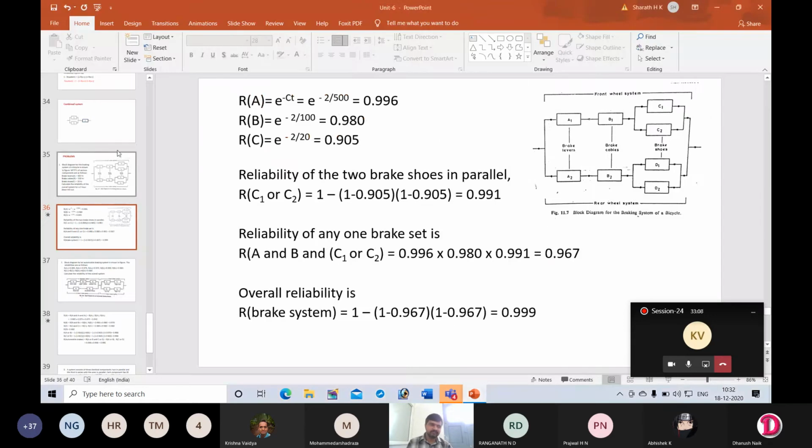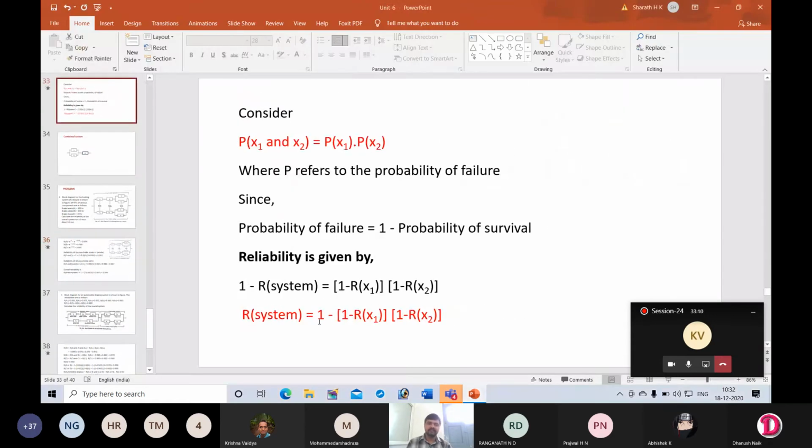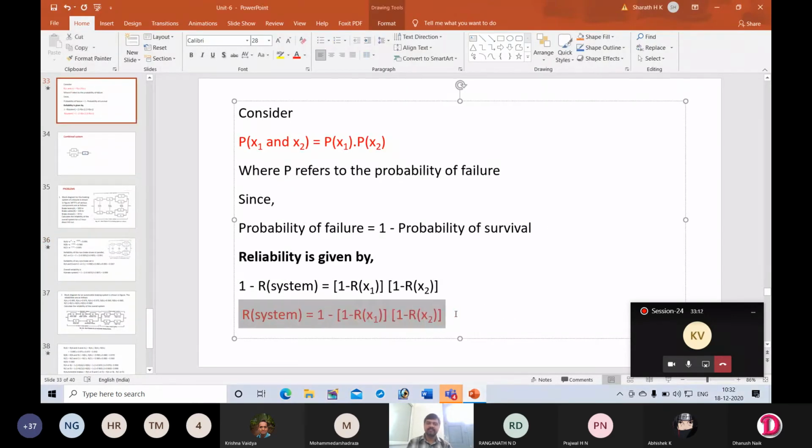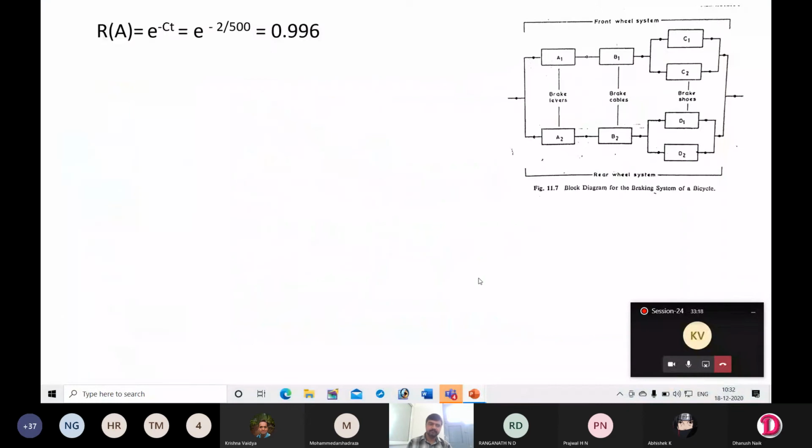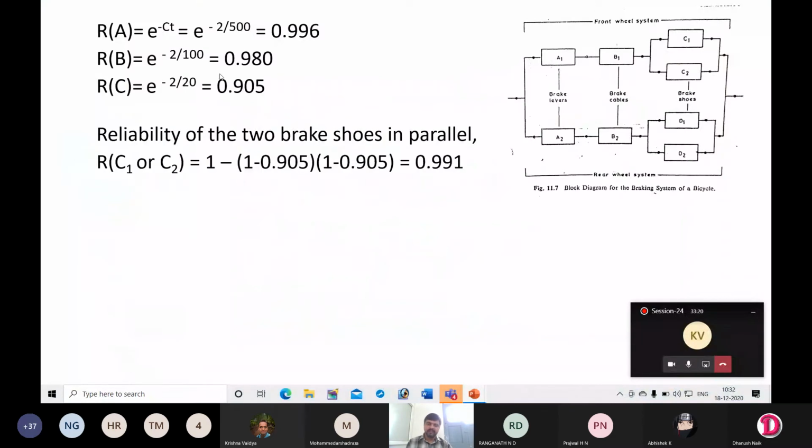Based on this equation, I have written this, and you will get 0.991. This is the reliability of these two components.